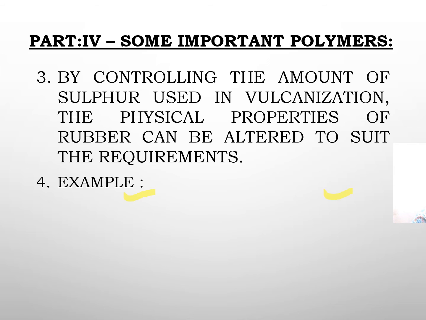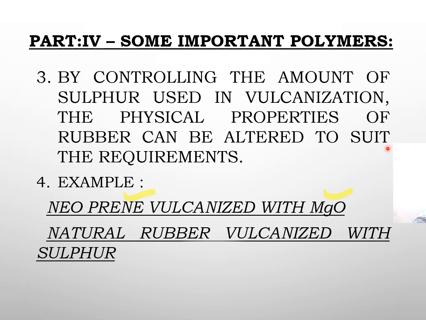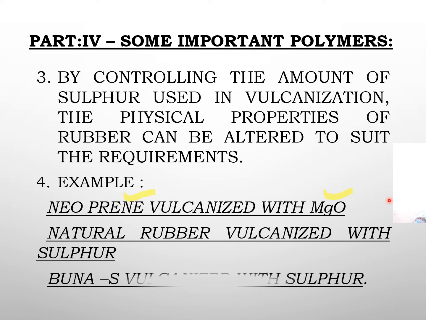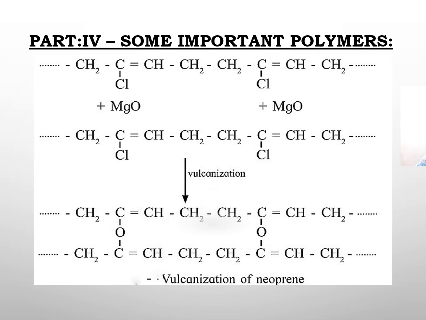So here you see in this example, neoprene is vulcanized with magnesium oxide, natural rubber is vulcanized with sulfur, and Buna-S rubber also vulcanizes with sulfur. Neoprene is vulcanized with magnesium oxide.